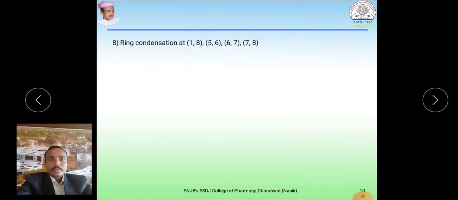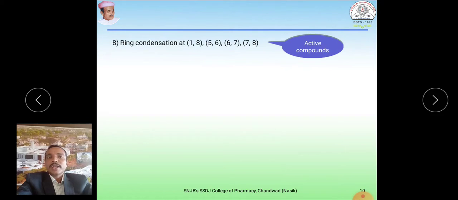Next point is the ring condensation at 1,8, at carbon 1 with carbon 8, carbon 5 with carbon 6, carbon 6 with carbon 7, and carbon 7 with carbon 8. If we go for ring condensation, those condensed molecules give active compounds.